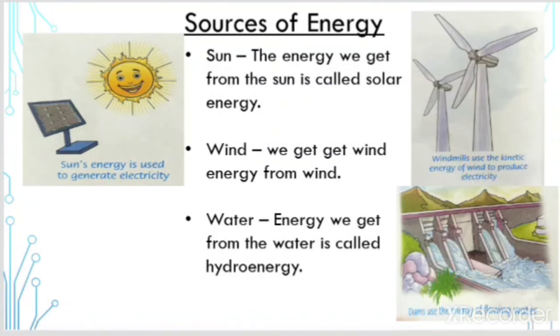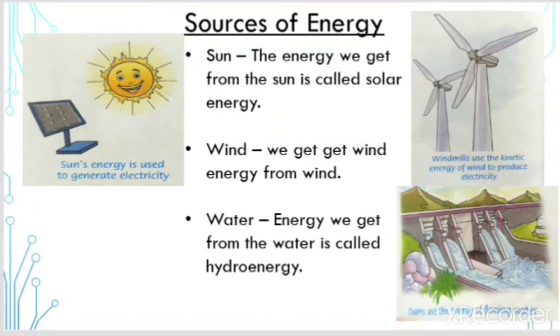and hydro energy, which we get from water. The energy which we get from the sun is called solar energy, and we use solar energy to generate electricity. Wind energy, we get from wind, like windmills, and windmills use the kinetic energy of wind to produce electricity.